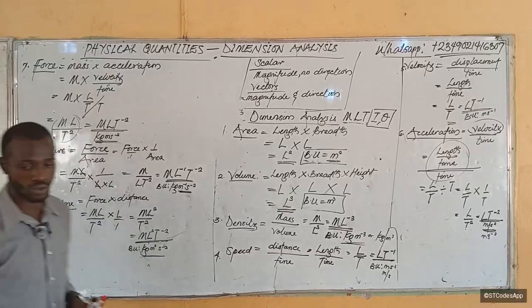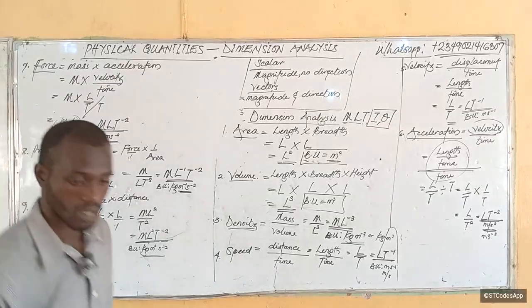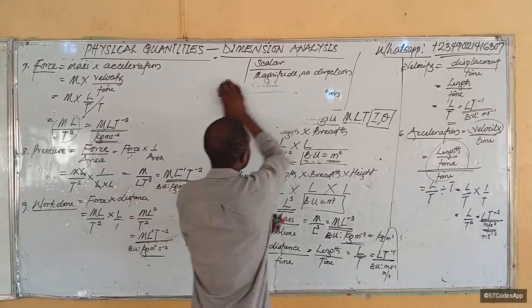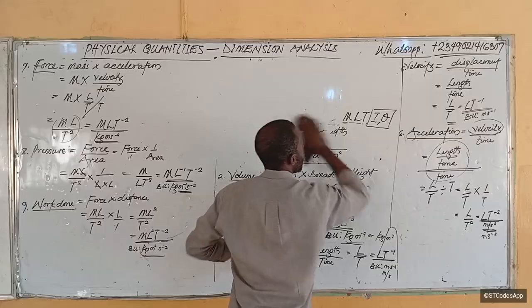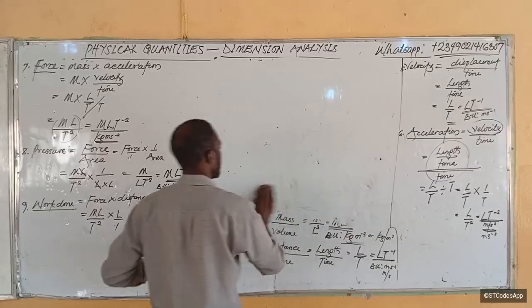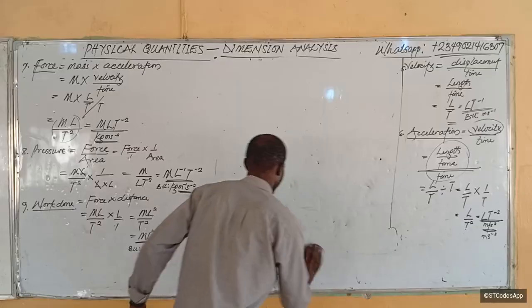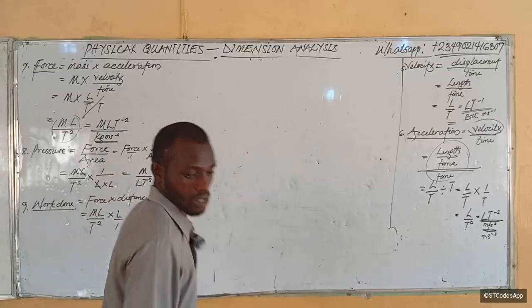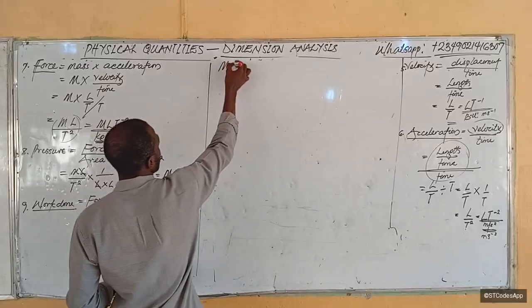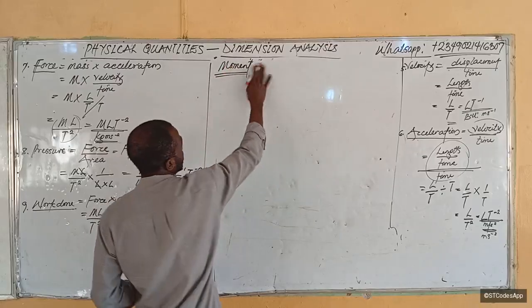Now let's go to the next one. Let's analyze bigger concepts. Let's analyze inertia, moment of inertia. So first let's analyze moment. And what's the formula for moment? We have moment of mass.